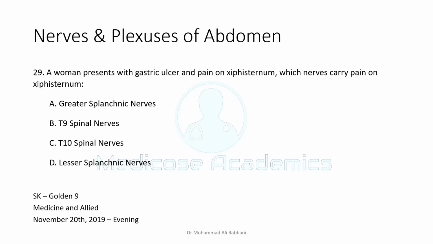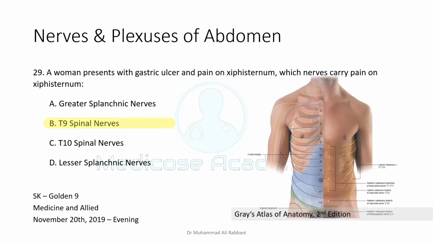The answer in the answer key was the T9 spinal nerve, but I humbly would like to object to it. My answer would be the greater splanchnic nerve. I know it's a little out of the way, but still, the greater splanchnic, in my humble opinion, would be a better answer. As you can see, the xiphisternum area is at T7. T9 won't coincide with this, and the T7 value is only present within the greater splanchnic nerve.